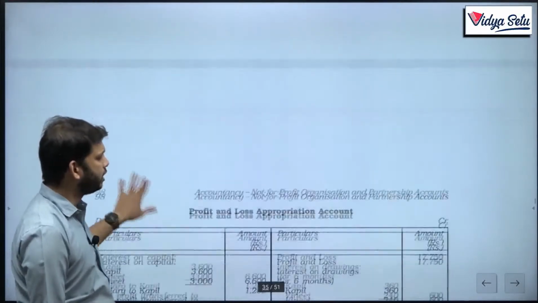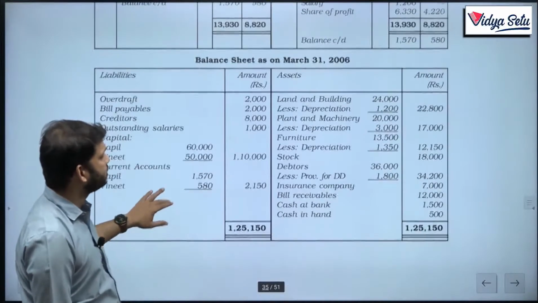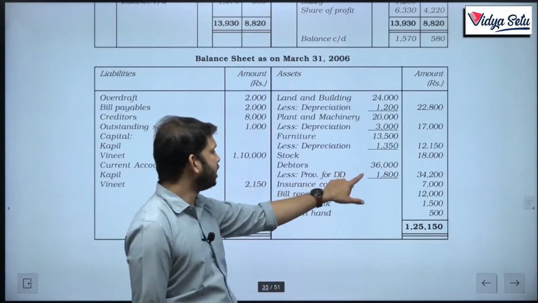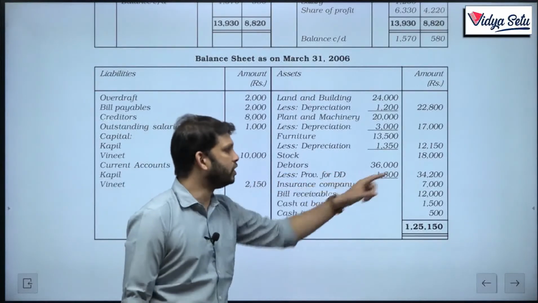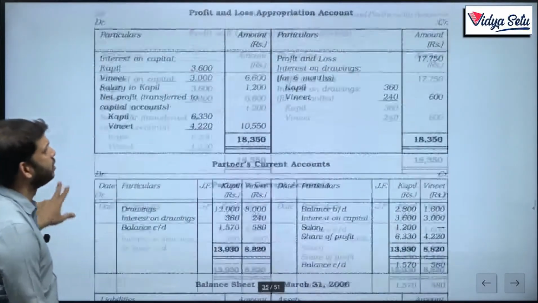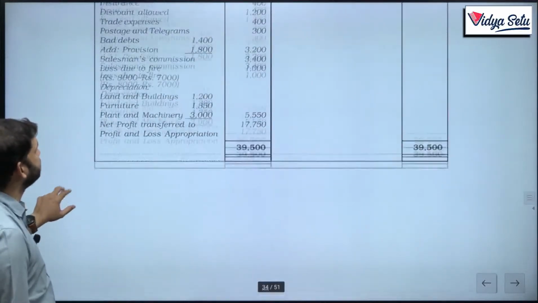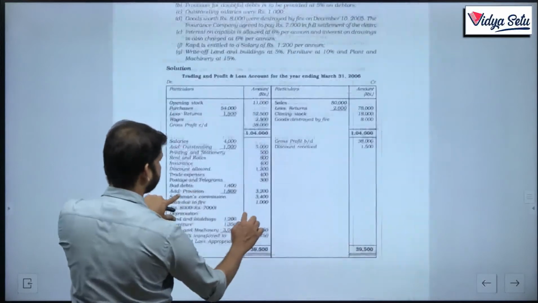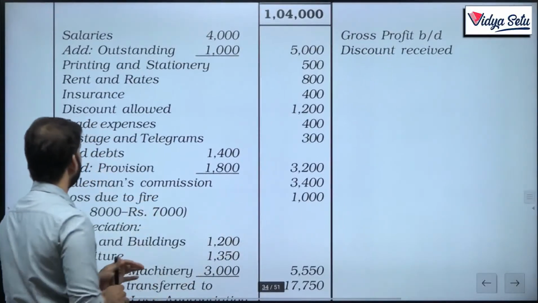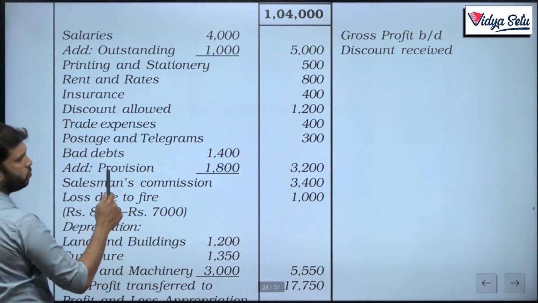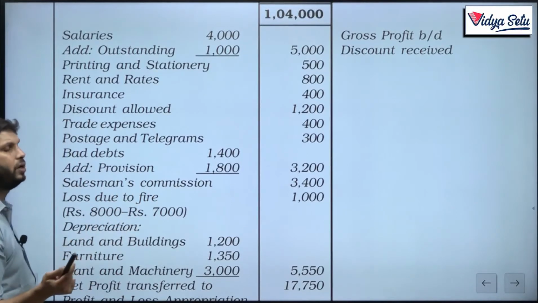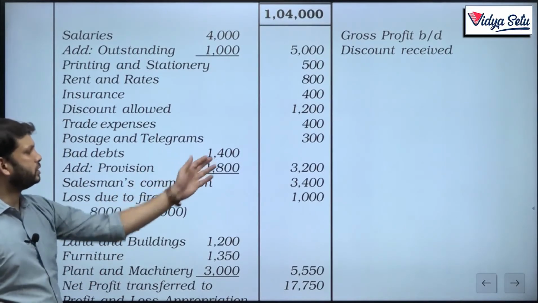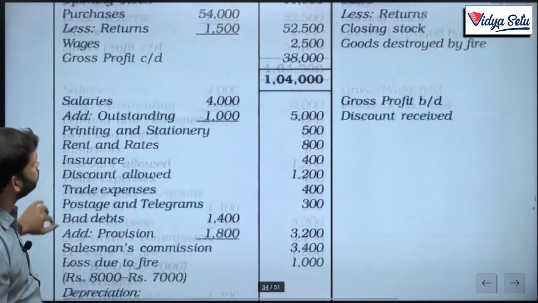We have already written our debtors on our asset side. So these are our debtors, and 5% is 1800. We have reduced it, and this 5% will be added to our bad debts. Where are bad debts? Yeah, bad debts, add new provision. There is no old provision given, so we will not subtract it. This you know as well.